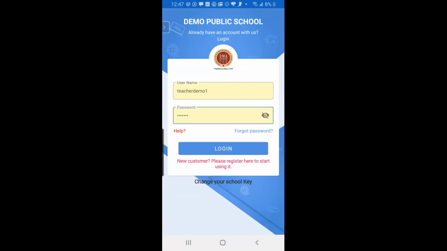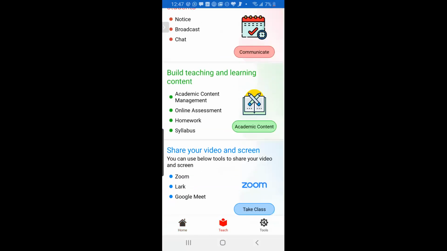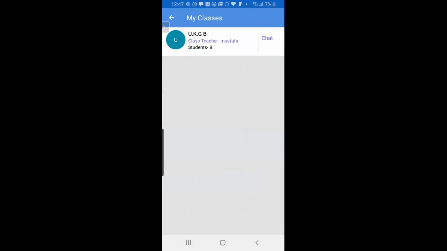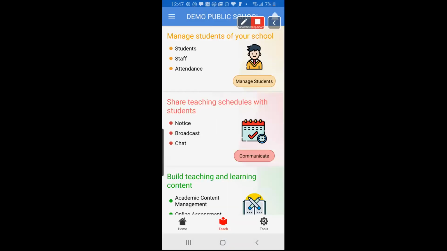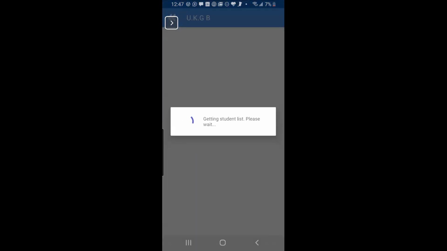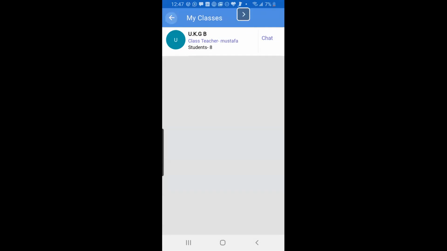So this teacher has classes assigned. This is the teach menu that you can use, and exactly the same thing is here. You have all your students here. Very simple. This teacher has only one class assigned, so this is my class. Simply click on chat. See, this is the list of students. In the chat, this is the staff that you are working with.